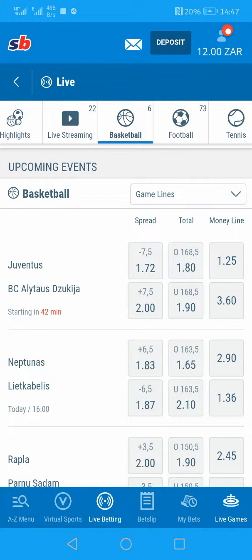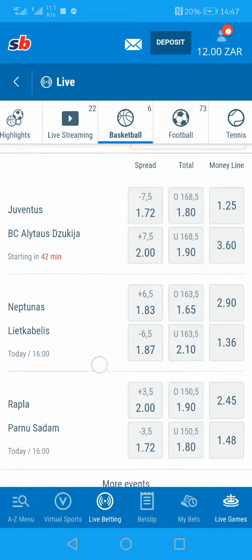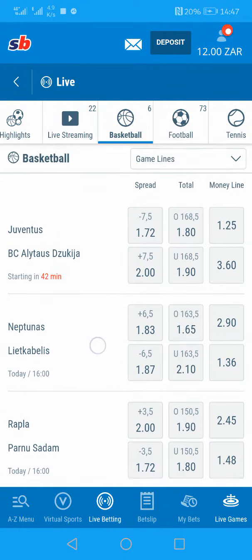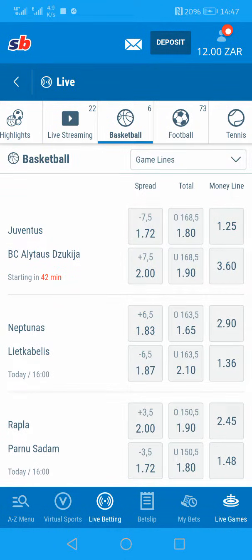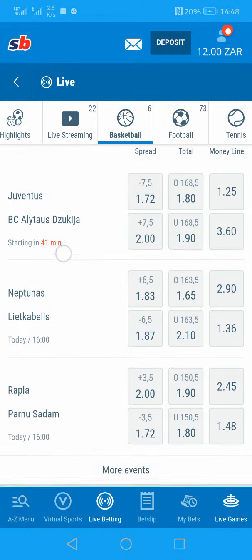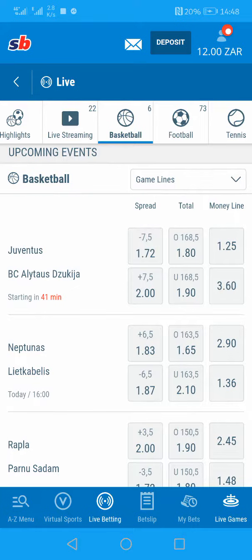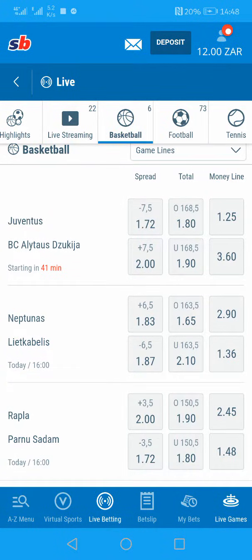So without wasting any further time, firstly, I don't understand basketball. Not that I don't understand, I do, but I don't follow basketball. I'm not a fan of basketball, so I won't be able to know the teams exactly. So I will take this match, for instance, this one here, Juventus versus BC Alitaus Jokija. Yeah, Jokija, that team.